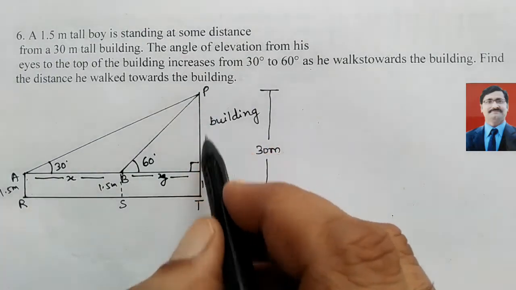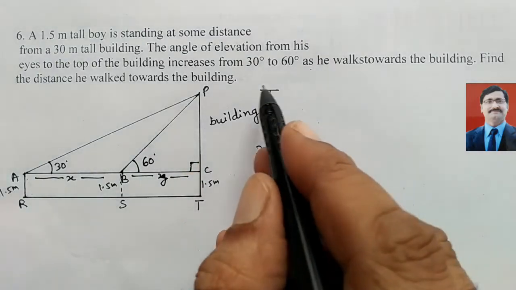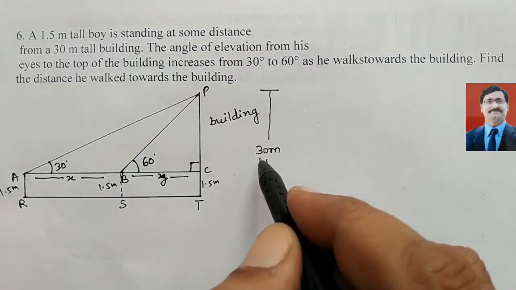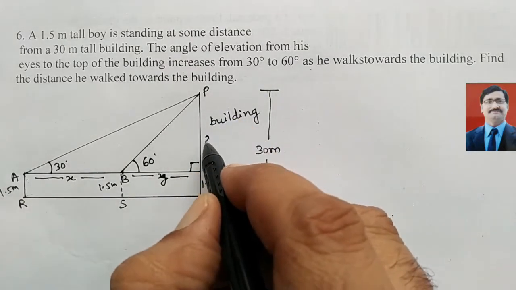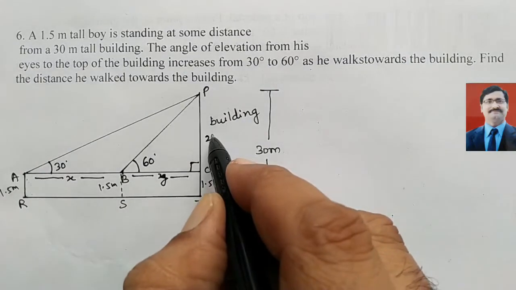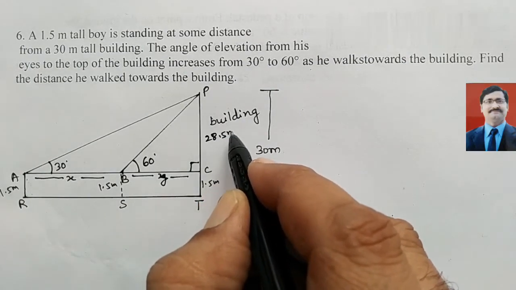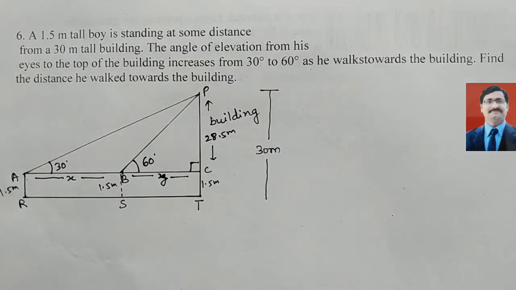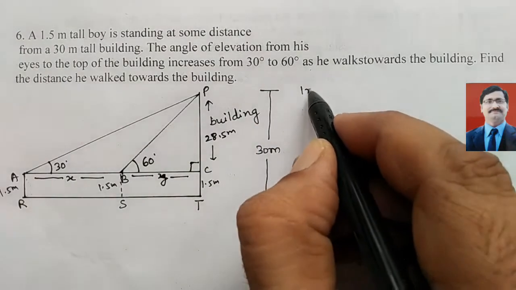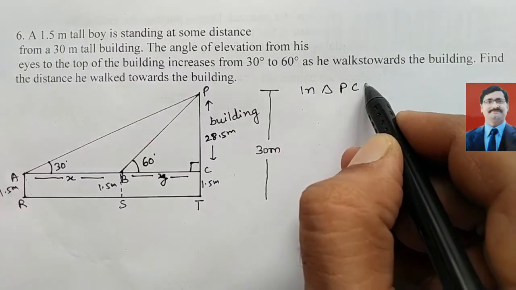Now here PC, this will be the height of the building is given to you 30 meter. Height is PT. So this PC will be equal to 30 minus 1.5 is 28.5 meter. This is the height, this PC height. Now we can take triangle PCB.